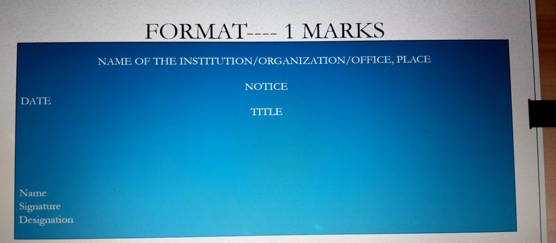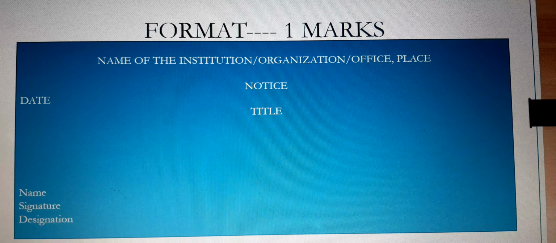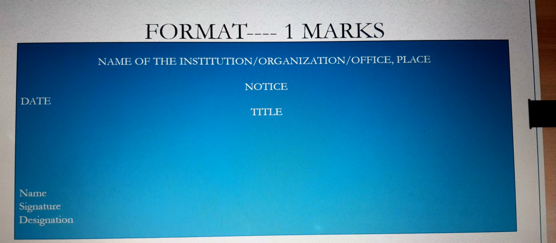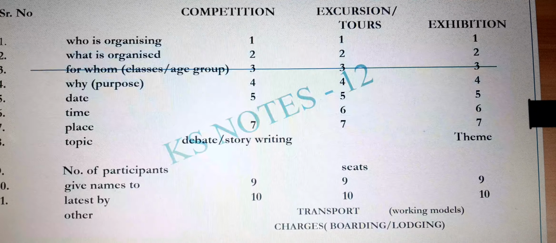So that means for the format: name of the institution, the place, the word notice, date, title, name and designation. This has to be taken into consideration. Any kind of notice comes up, this format would remain the same. So that is why next time whenever we will be talking, we would not be referring to the formats again. So is this format clear? Then we'll move on to the content part.